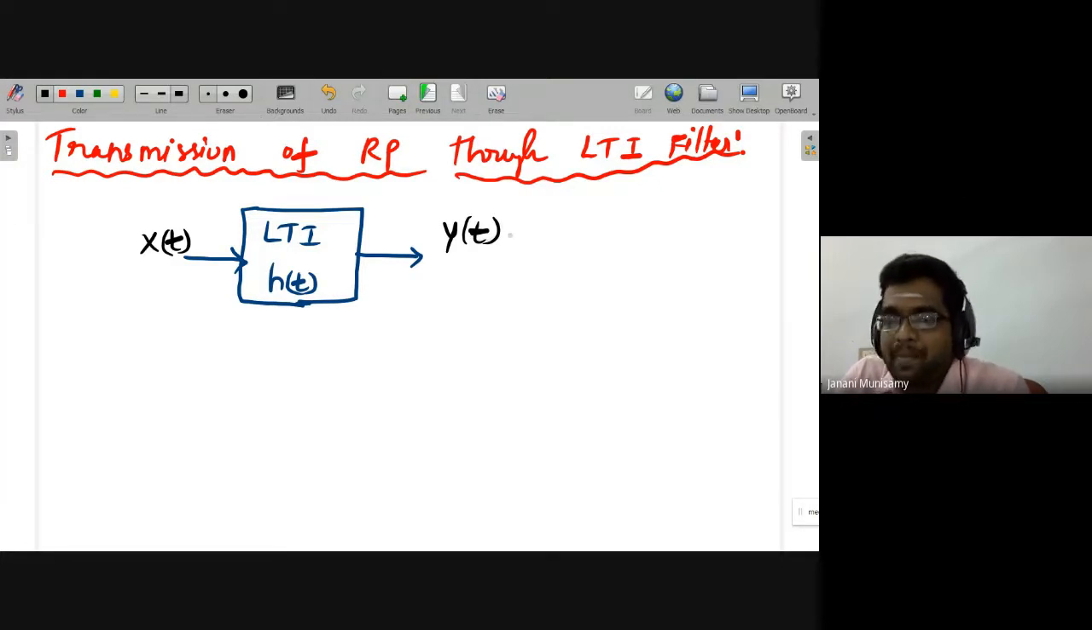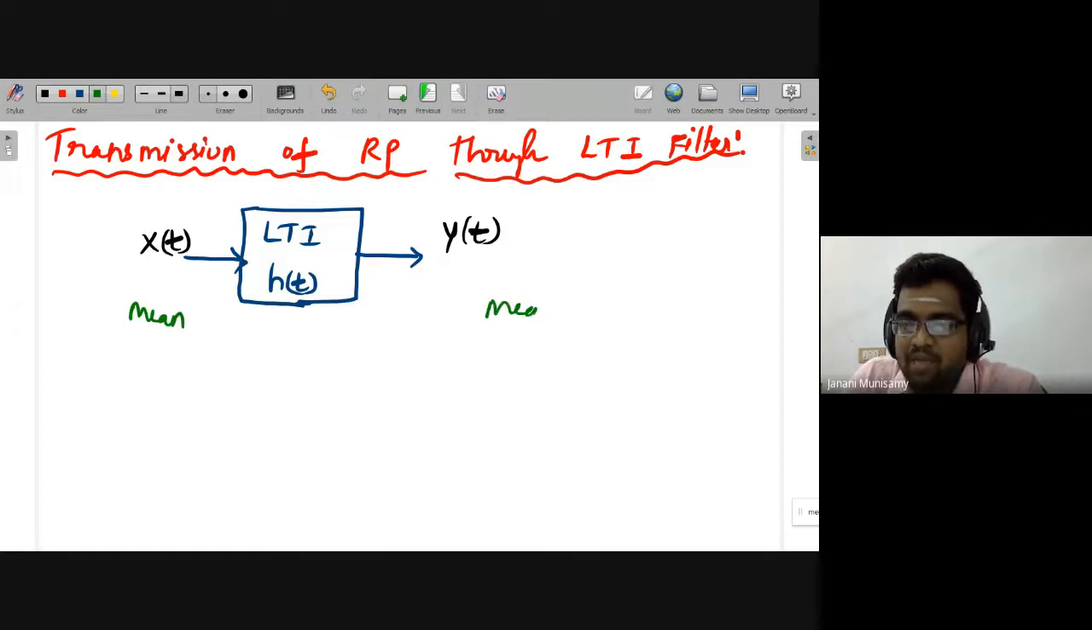But what are all the properties? Whether the properties remain the same or not. Properties in the sense, I will calculate the mean here, I will also calculate the mean and variance there. What is the statistical parameter, and whether the statistical parameter remains constant or is varying. So that is the main observation here.